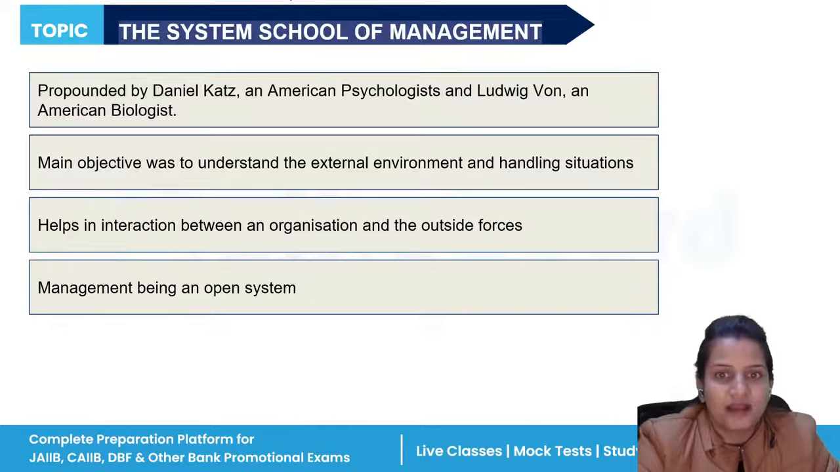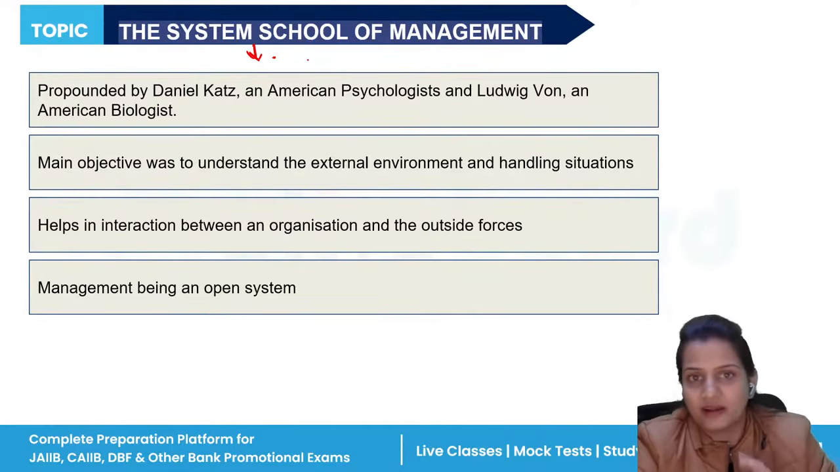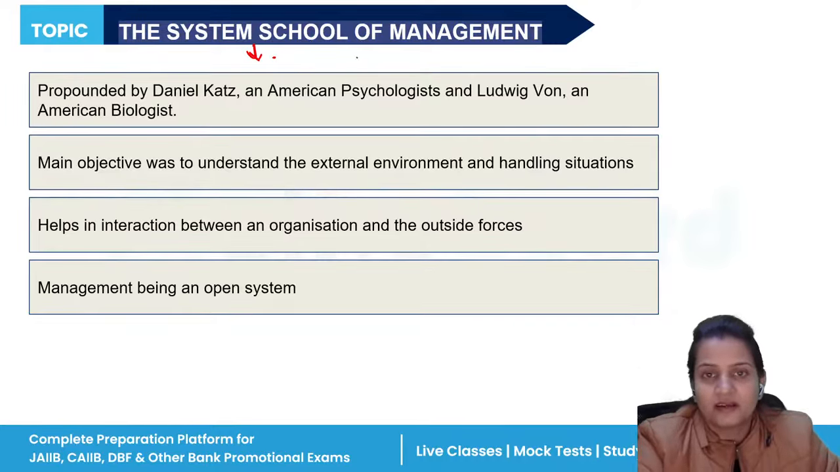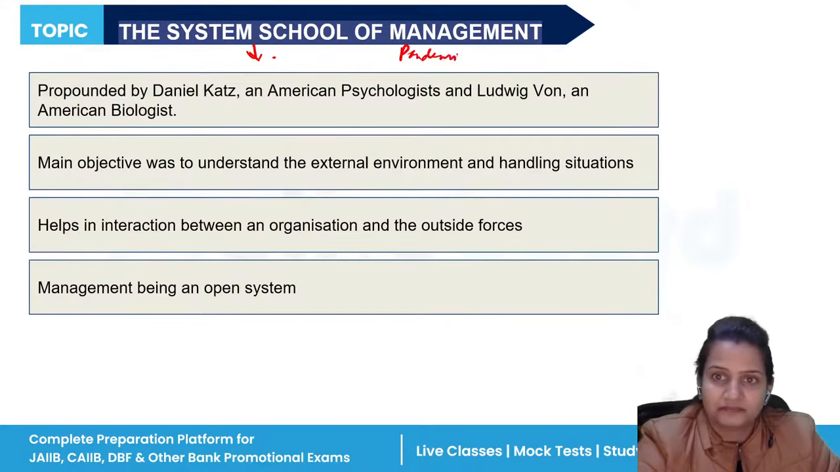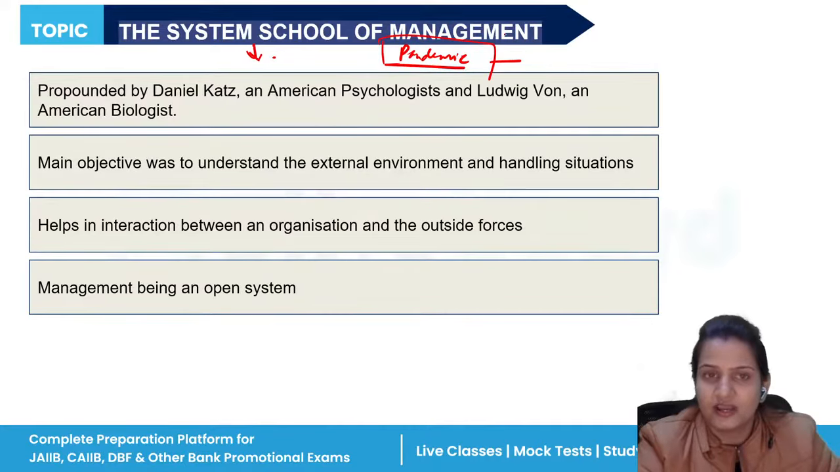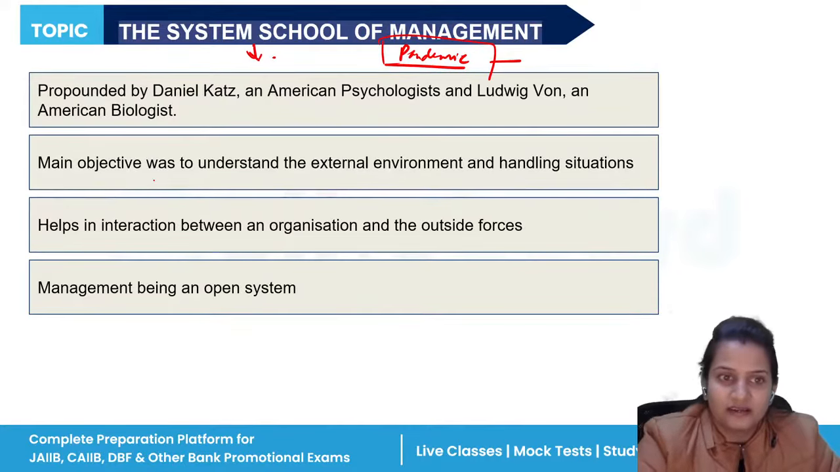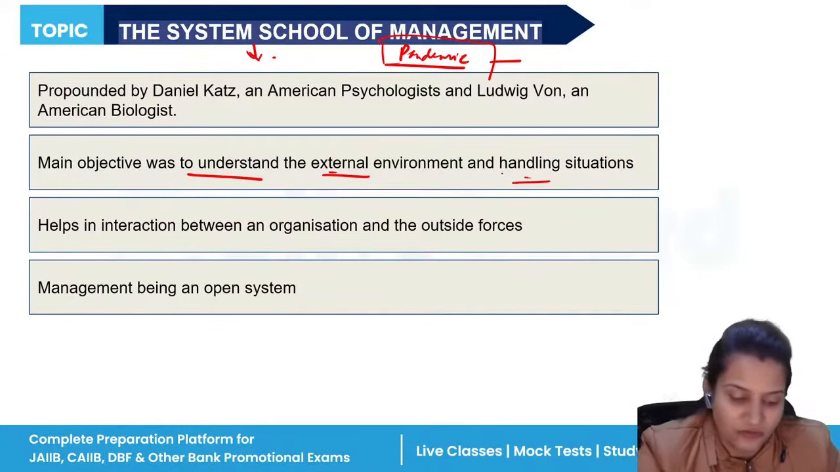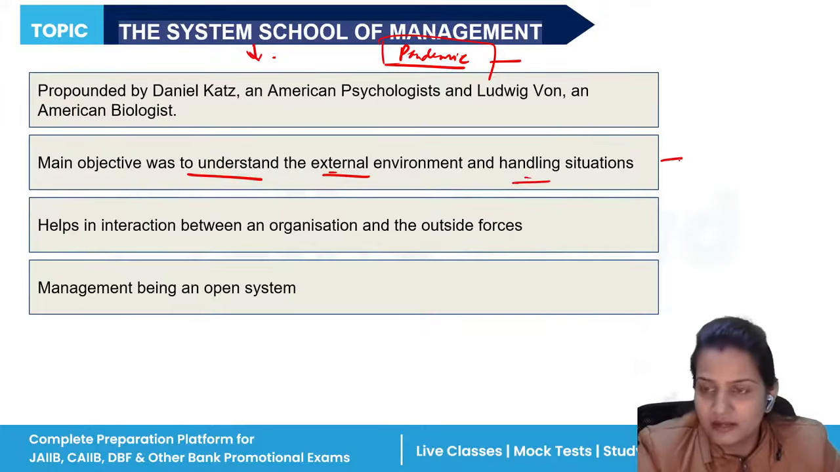The systems school of management talks about how you have to analyze your external environment, the external factors, and accordingly handle the situation. Sometimes, like you have seen in the example of the pandemic, the pandemic came and nobody was ready for it, but still we handled the situation. So the systems school of management says that we need to understand the external environment and accordingly handle the situation. If any kind of bad situation comes, we still have to handle it.